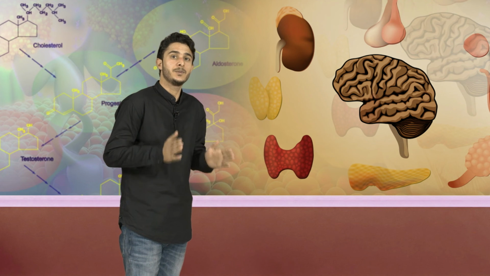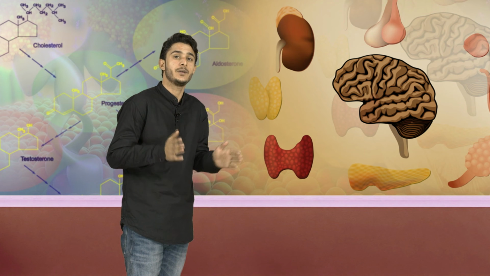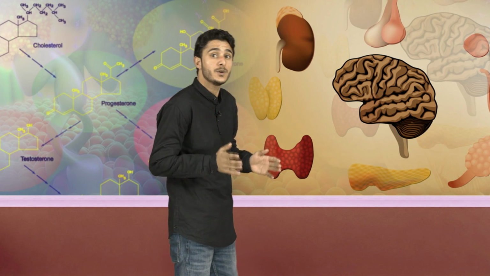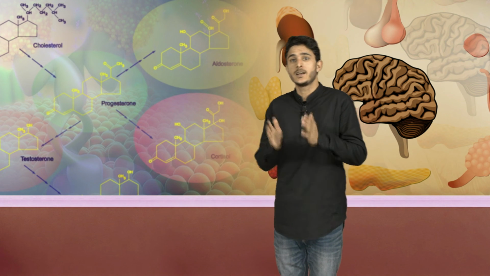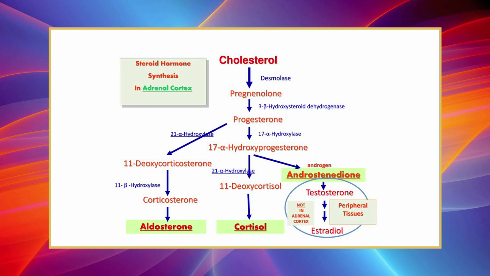Congenital adrenal hyperplasia is a congenital disorder that is characterized by an increase in size of adrenal cortex. Size increases due to abnormal increase in the number of steroid secreting cortical cells. Even though the size of the gland increases, cortisol secretion decreases. It is because of the congenital deficiency of the enzymes necessary for the synthesis of cortisol.